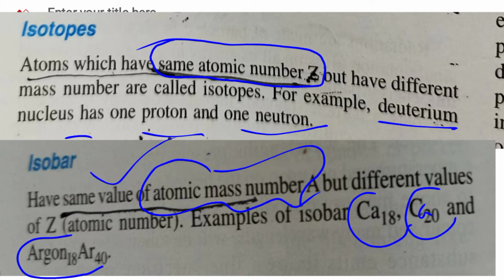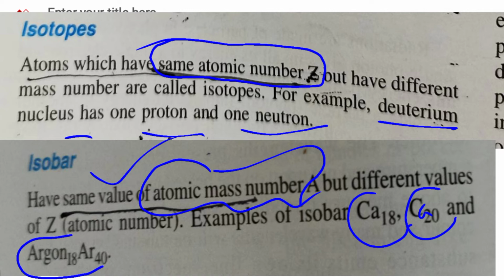Calcium 18, calcium 20. These both have the same atomic weight. And argon 18, argon 40 also have the same atomic weight. This is why these are isobars.